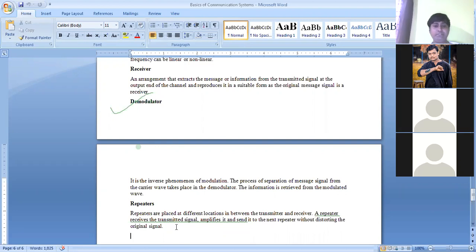A repeater receives the transmitted signal, amplifies it, and sends it to the next repeater without distorting the original signal. Okay, so what is the use of this repeater? It is used for sending the transmitted signal for longer distance. So what it will do? It will receive the transmitted signal, it will amplify that signal, then it will transmit it to the next repeater. Again it will do the same process, and at last it will be received by the receiver station. Okay, so this is all about the block diagram of communication system.